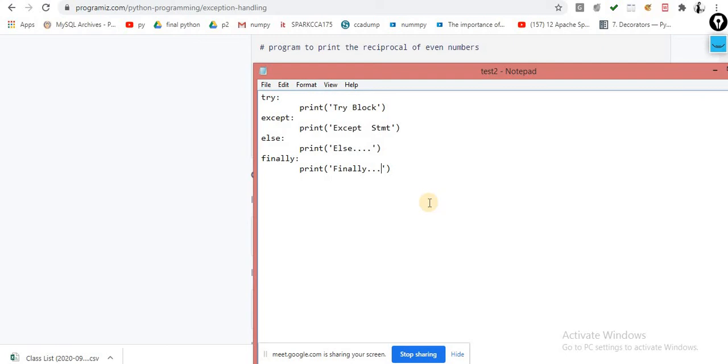So now the question is, when we use while and else, for and else, in what scenarios will this else be executed when I use it with while, and when I use it with for?